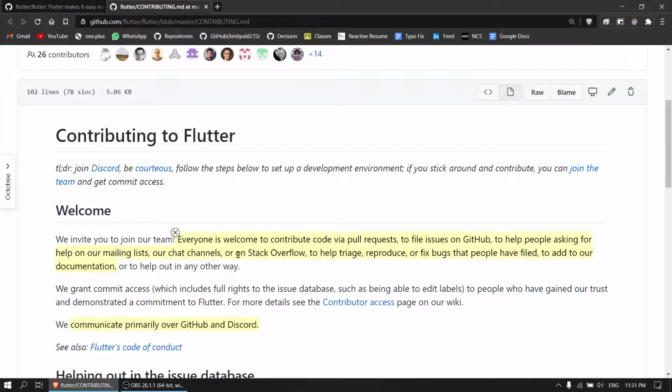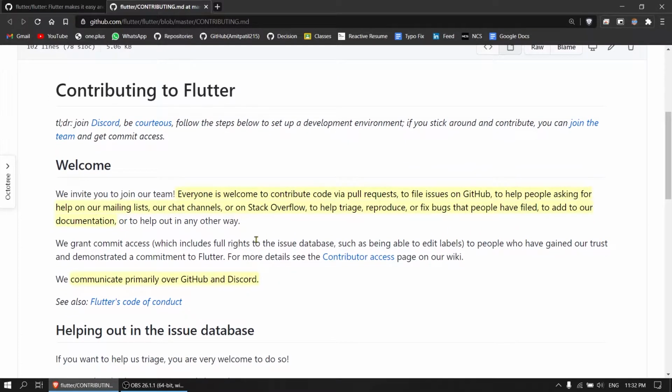You can help in triaging the issues: reproduce the bugs, reframe them, make them concise, and then comment on that issue tracker. You can also fix those bugs if you find that you can work on them, as well as improve the documentation, which is what you should start with as a first-time contributor to Flutter. All the discussion happens in Discord. You have an invitation here, just click on it.